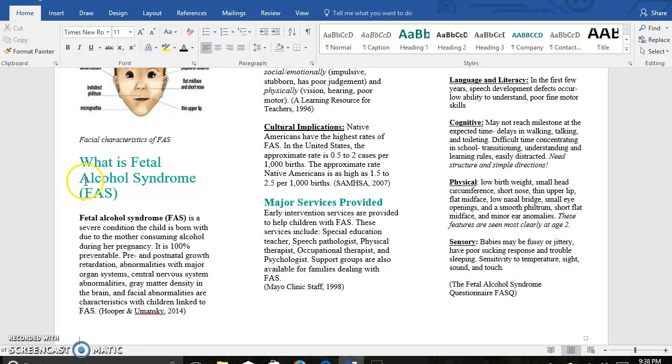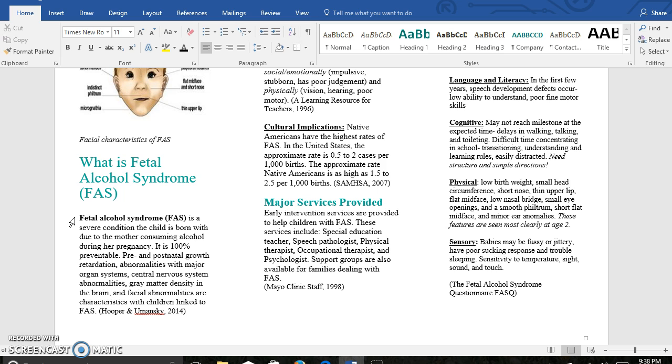So what is fetal alcohol syndrome, FAS for short? Fetal alcohol syndrome is a severe condition the child is born with due to the mother consuming alcohol throughout her pregnancy. It is 100% preventable. So in order for your child not to get this condition, the mother would not intake any alcohol.